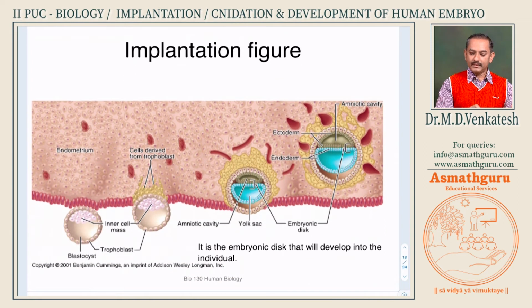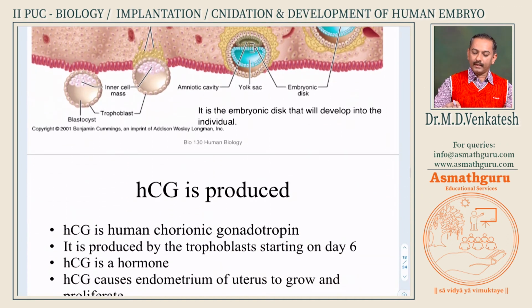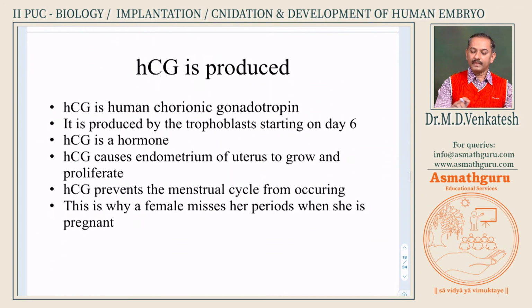crucial. So this is again a picture depicting how the trophoblastic cells invade. This is the trophoblastic cell, which we call the syncytiotrophoblast, which becomes uniform, and that is how it penetrates. Now, this is how the embryo starts developing. Next, what happens after implantation? Now the HCG hormone is produced, human chorionic gonadotrophin. This is what indicates the pregnancy test.